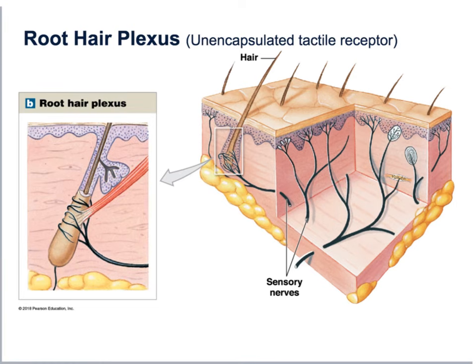Another type of unencapsulated tactile receptor are the so-called root hair plexus, and these are located in the dermis, and they are associated with hair follicles throughout our skin. You find them surrounding hair follicles in the skin, and they're responsible for sensing movement of hairs on the body surface. So they act as light touch receptors that detect bending of hairs, and these are the receptors that allow us to feel when a mosquito lands on our skin, for example.